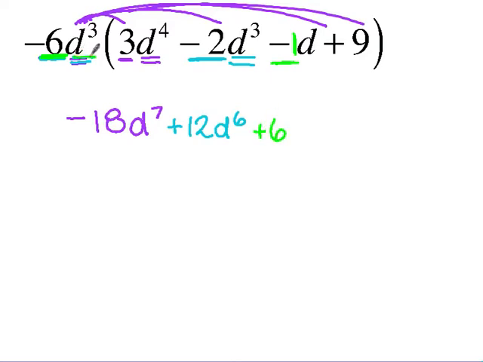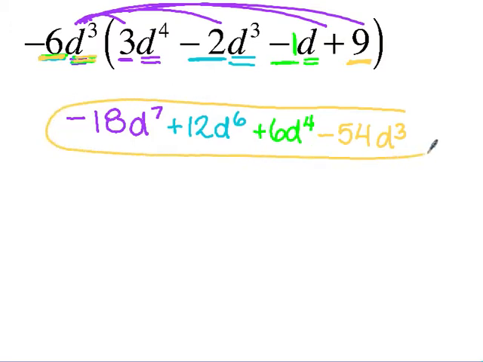And then I'm going to take d cubed times d, which is d to the fourth. And then last but not least, I'm going to take negative 6 times 9, which is what? 54. And then I'm going to take d cubed times nothing, which is just d cubed. And that'll be your final answer.